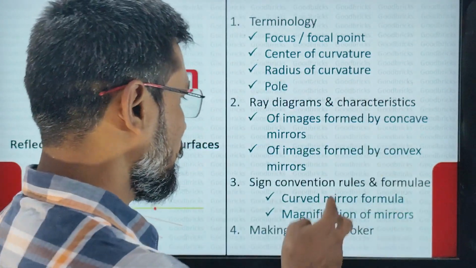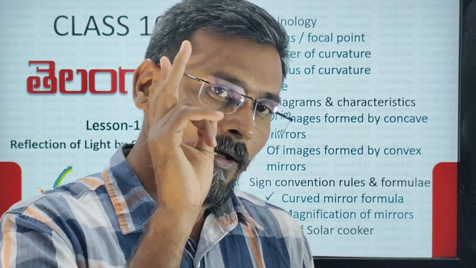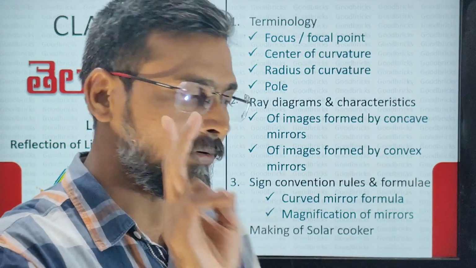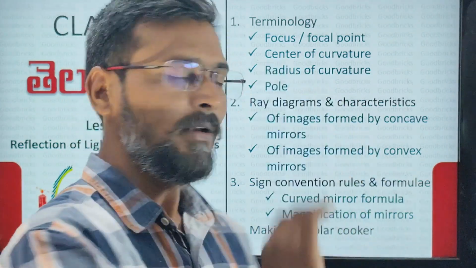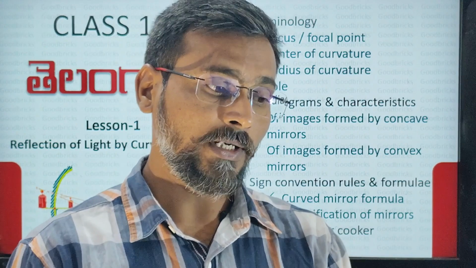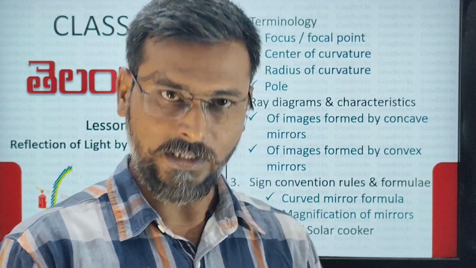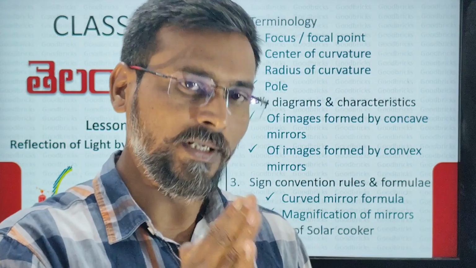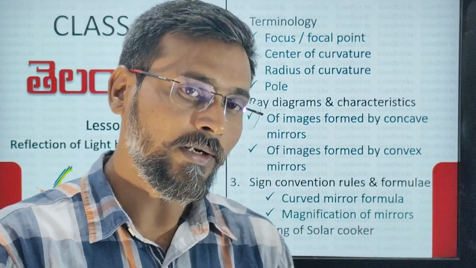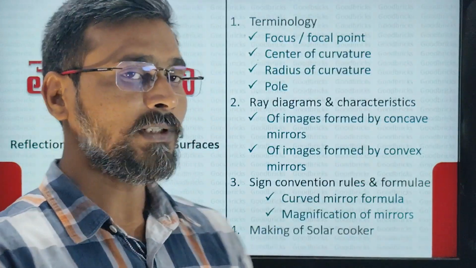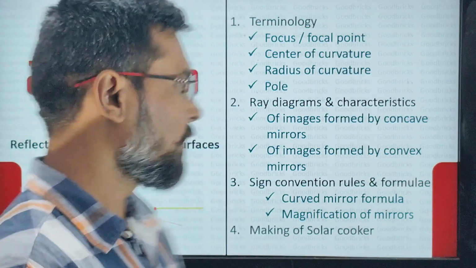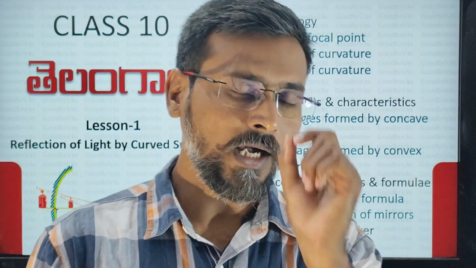So these two formulas you should know, and why you should know these formulas? To solve the problems. To solve the problems you need sign convention rules and formulae. In case if you did not practice throughout this year, and if you feel this particular topic is a little bit difficult during the last minute, you please skip, focus and spend your time on other questions which you are comfortable. So the next topic or important question from this lesson is making of solar cooker.